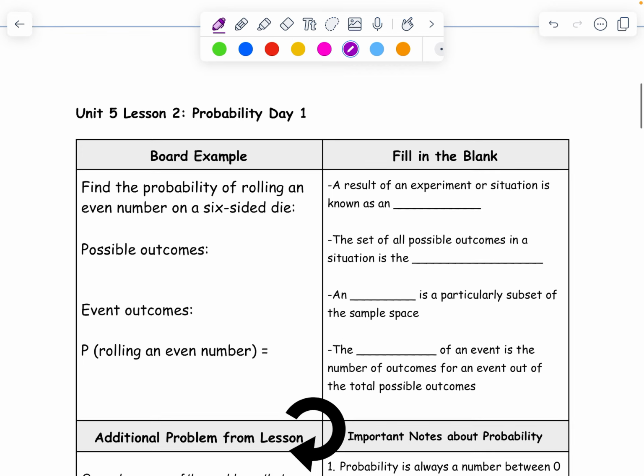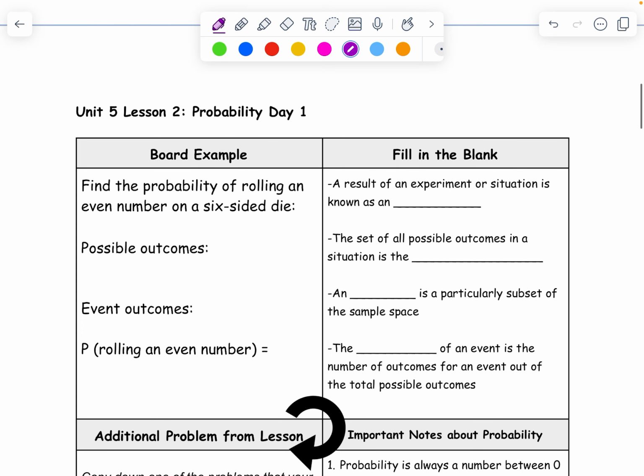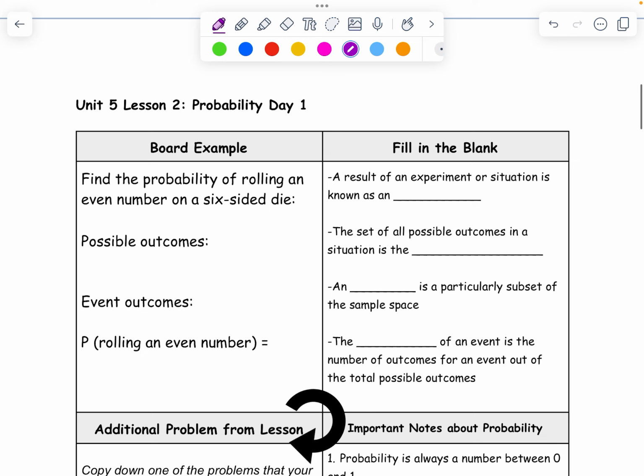Now probability is the likelihood of an outcome happening. Like what's the probability that if I flip a coin, I get heads? Or what's the probability that if I pull a card out of a deck, I will get a jack? So these are some of the things we'll talk about with probability.